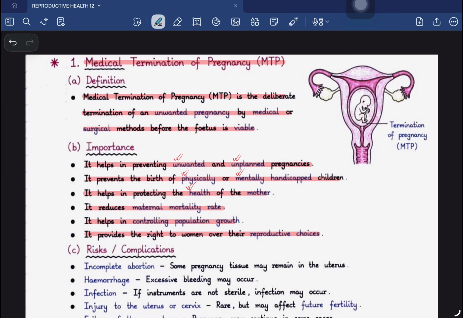Certain fetal developments are there in which the mother can have life-threatening conditions or life risks. So in those conditions also MTP is done, and that is how we can reduce the maternal mortality rate. We can control the population growth, obviously, since it is a termination, since it is the removal of a baby from the mother's womb. That is how we can control the population as well. And obviously there will be some choice regarding the reproductive choice of the mother.